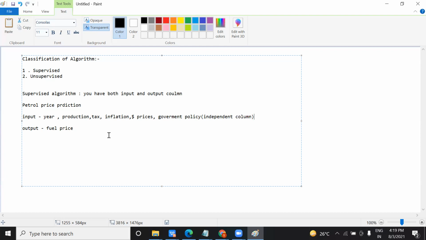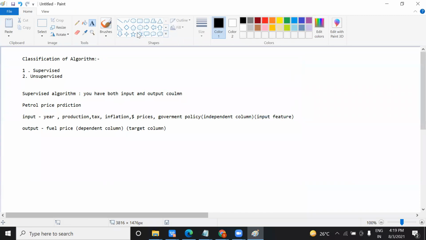Because your output column depends on all of these input columns. So the output is called the dependent column, also known as the target column or output target. The inputs are also known as input features. So supervised algorithm means you need to pass both input and output columns to your machine learning algorithm.